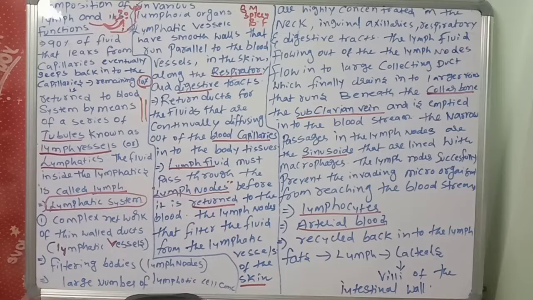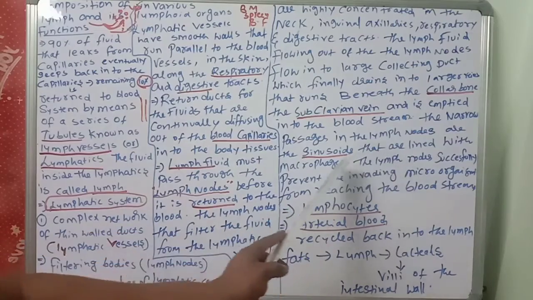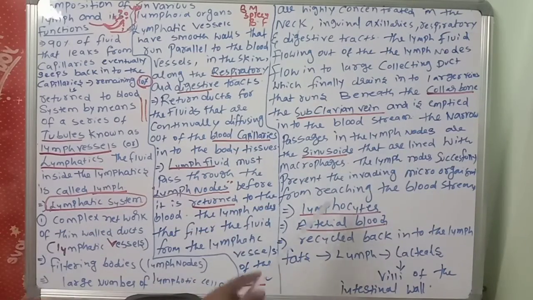The lymph nodes successfully prevent the invading microorganisms from reaching the bloodstream. This is the point you should remember. After killing with the macrophages, if any remaining germs are there in the lymph, they will also be killed by the macrophages present in the lymph nodes, and the fresh lymph, free of microorganisms, will reach the bloodstream. So that is the importance of lymph nodes.